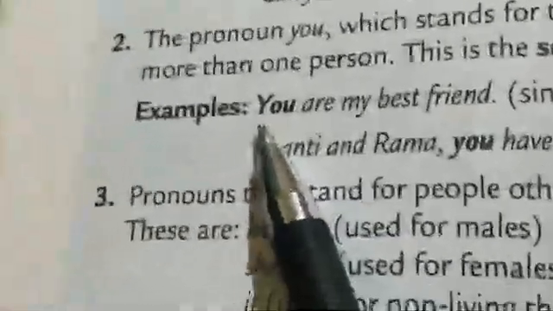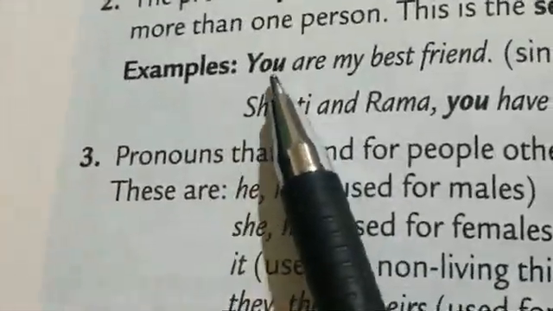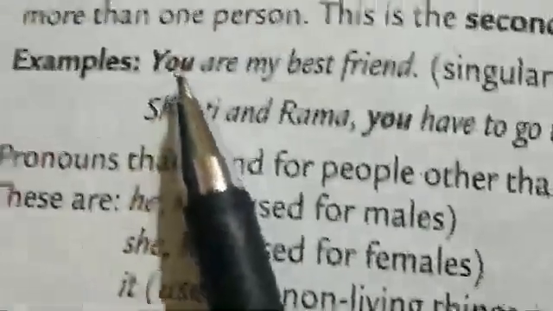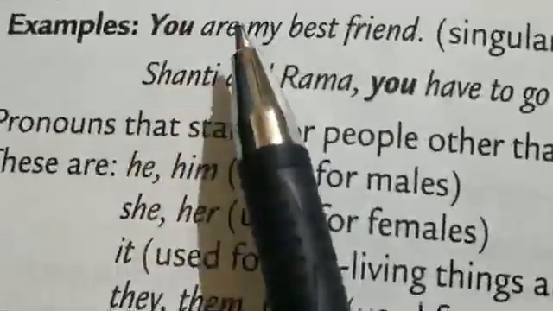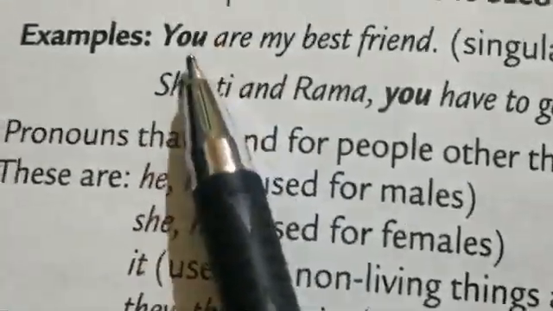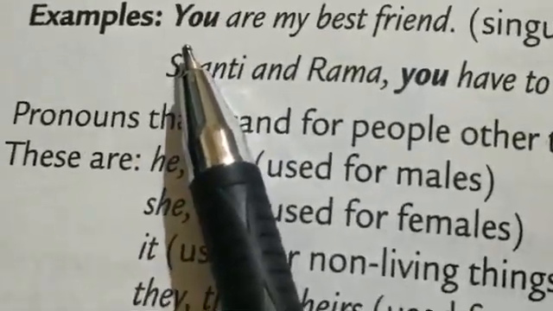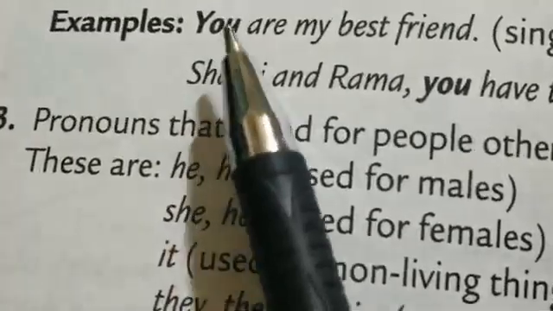Then the second one, the pronoun you. Whenever we are referring to somebody as you, it is always the other person, not the speaker. In singular and plural form both, you is used. So you is the second person pronoun.